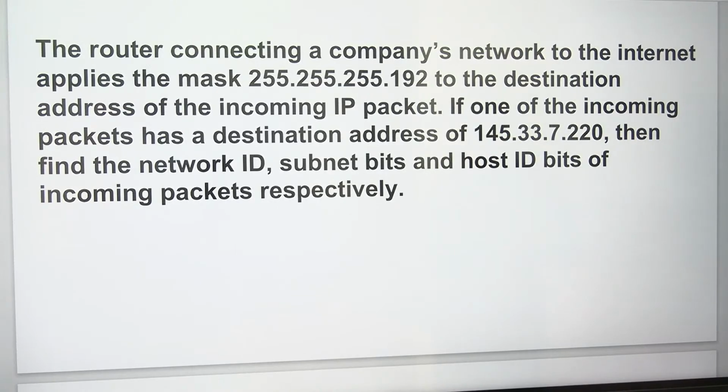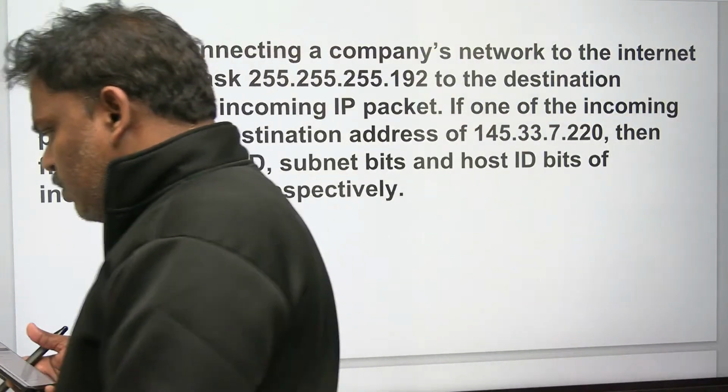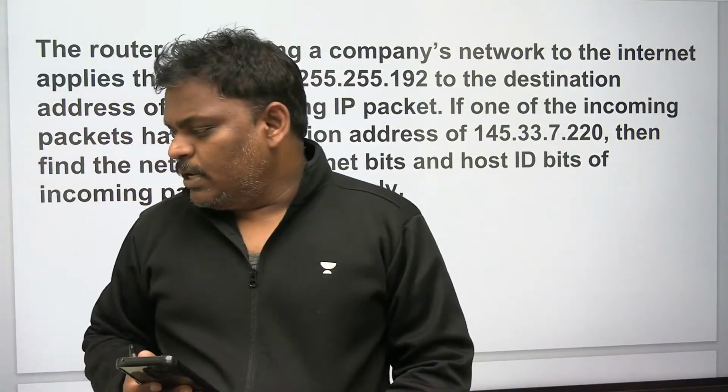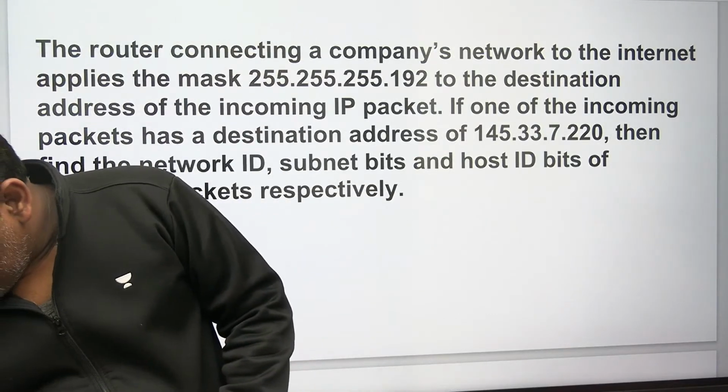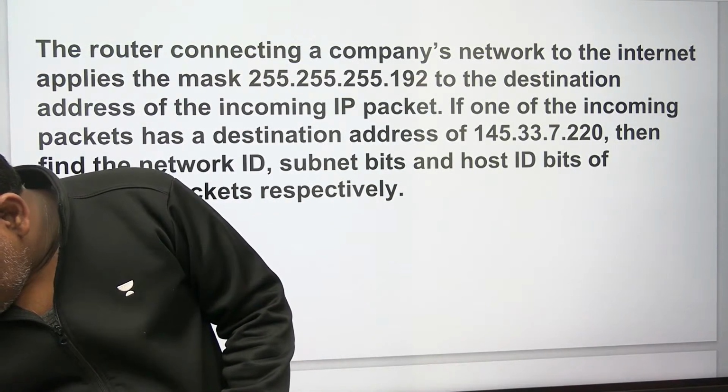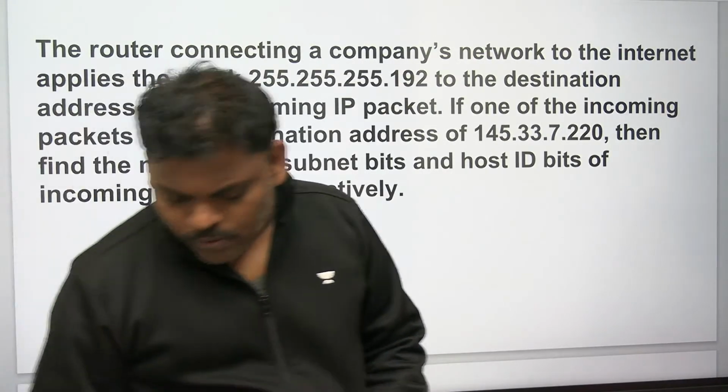The router connecting a company's network to the internet applies the mask. Subnet mask is given. The destination address of the incoming IP packet is also given. Find the network ID, subnet bits and the host bits. I think it is a normal problem, so please try it. Let me know your opinion first. In the exam, you can expect one question like this.